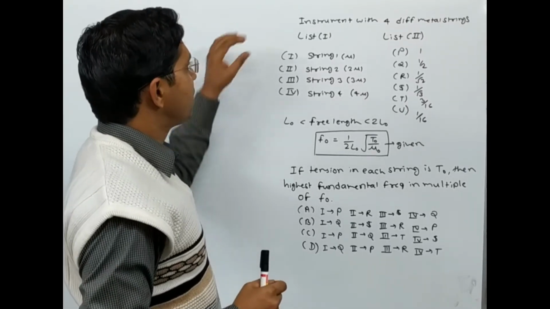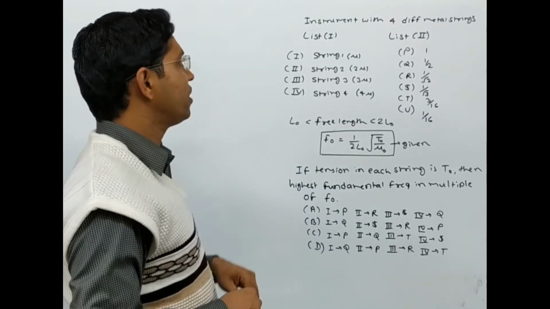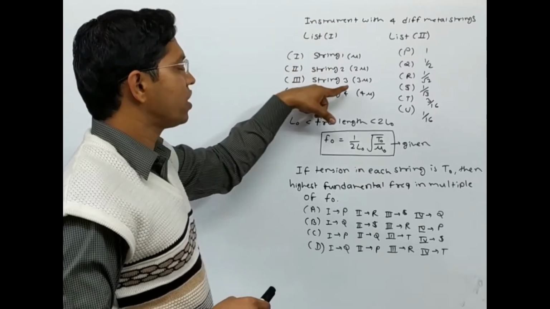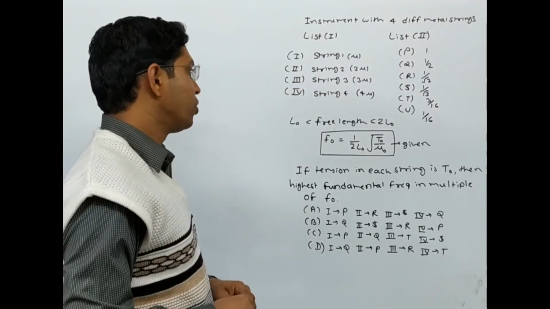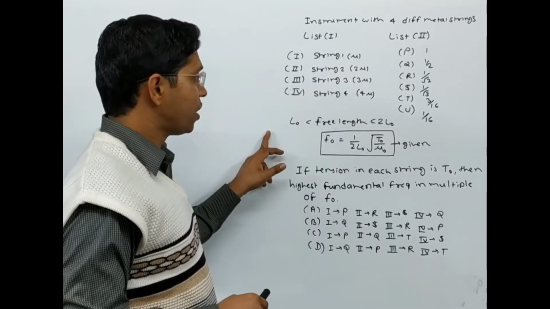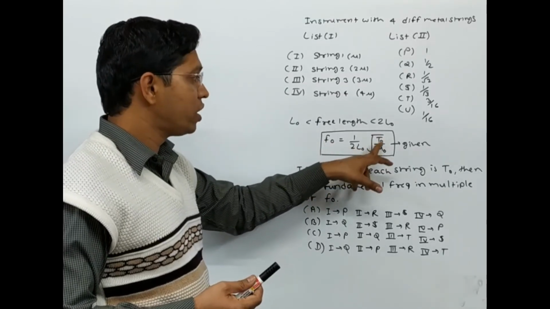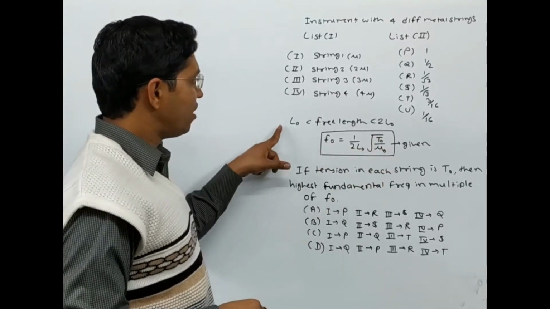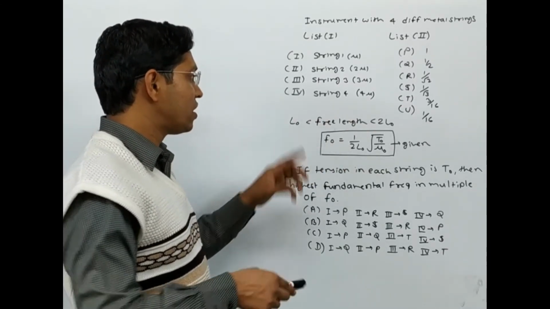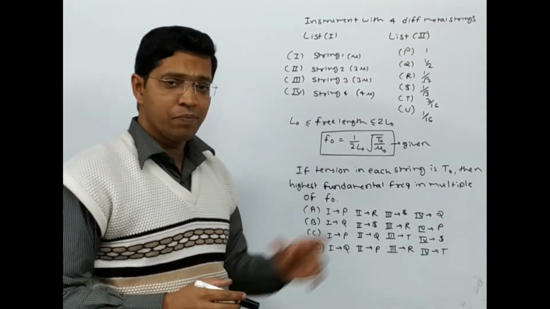In this question, it is said that the instrument is made up of 4 different metal strings, and their mass per unit length for string 1 is mu, for string 2 is 2 mu, for string 3 is 3 mu, and for string 4 is 4 mu. Then there are 2 questions based on this information, and also it is said that the fundamental frequency f naught is 1 by 2L naught root T naught by mu naught. Secondly, you cannot have your length going beyond this, that is, it must lie in between L0 and 2L0.